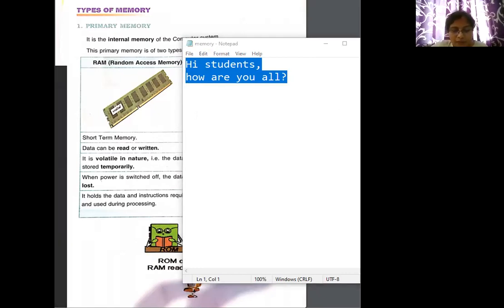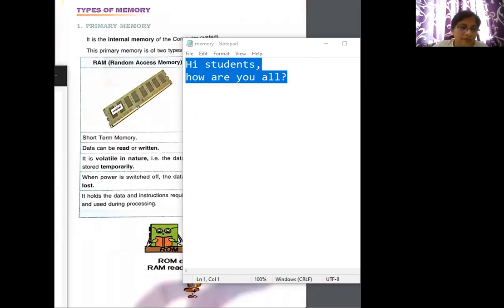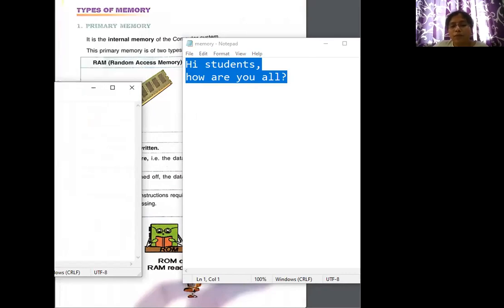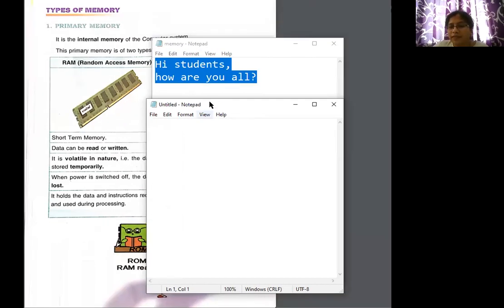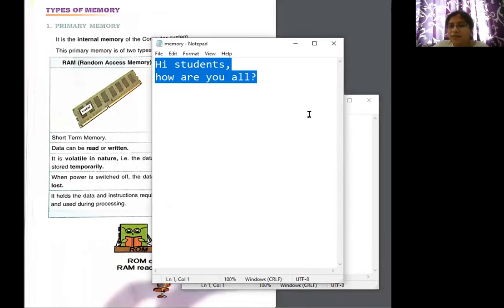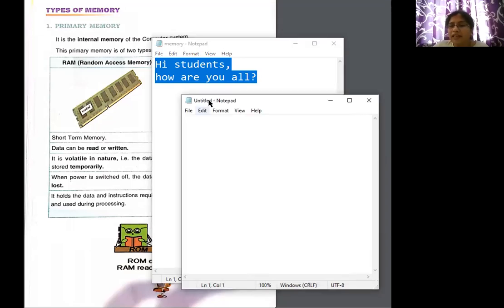Now I'll show you. Here I am going to open one more notepad, a second notepad. Here you can see the name is written as Memory. Here it is untitled, because I have not saved. Again, here I'll write, computer online class.